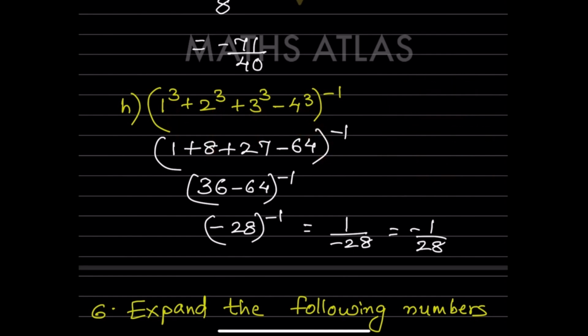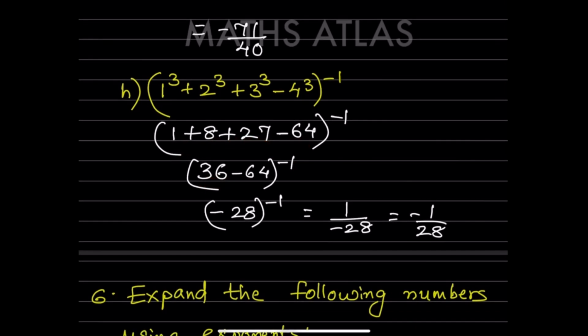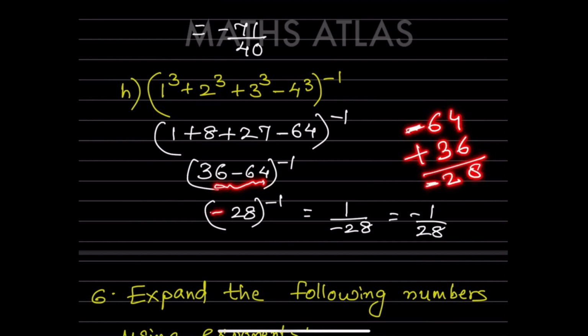First, let us keep as it is. So now what I did here? I added all the positive ones first. So this is going to be 36. And minus 64 raised to minus 1. So here, what will you do here? Now, which is the bigger number? That is minus 64 plus 36. So this is going to be 28. But then we have to pick the bigger number sign. So minus 28. So this is minus 28 raised to minus 1.